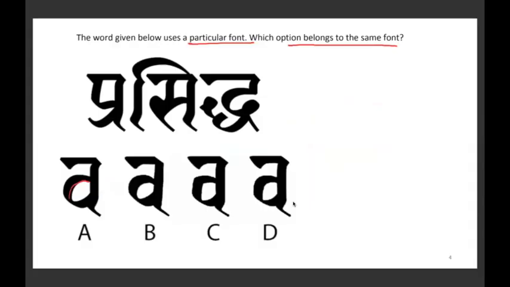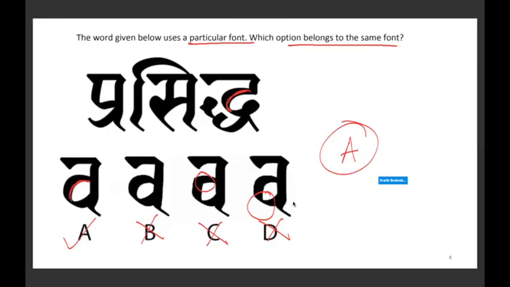We'll borrow that curvature from this letter. So if you observe the smoothness of the curve, C will be wrong, D will also be wrong. In B the curvature is different, so B is also wrong, and A is the correct answer here. Okay, we'll move to the next one.